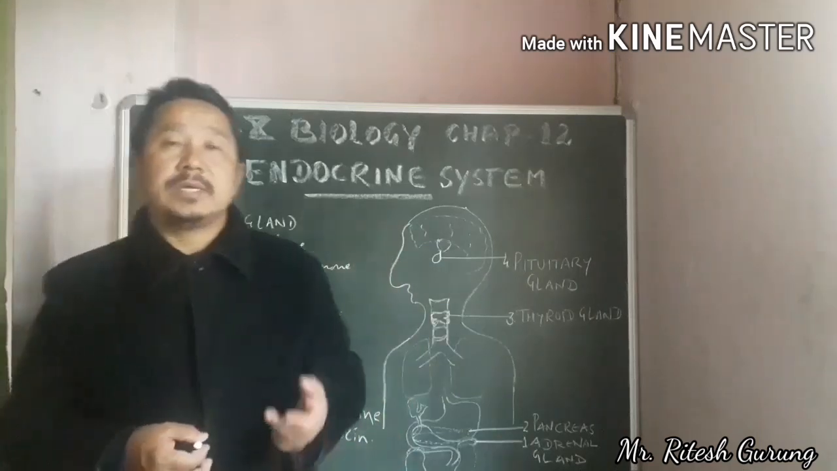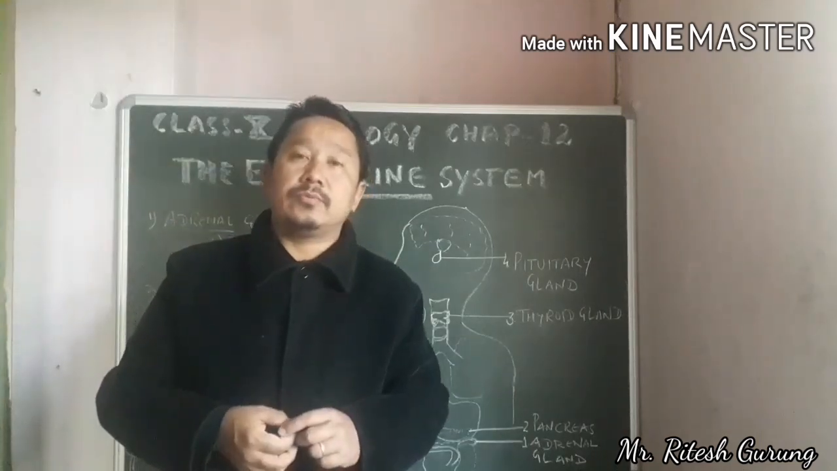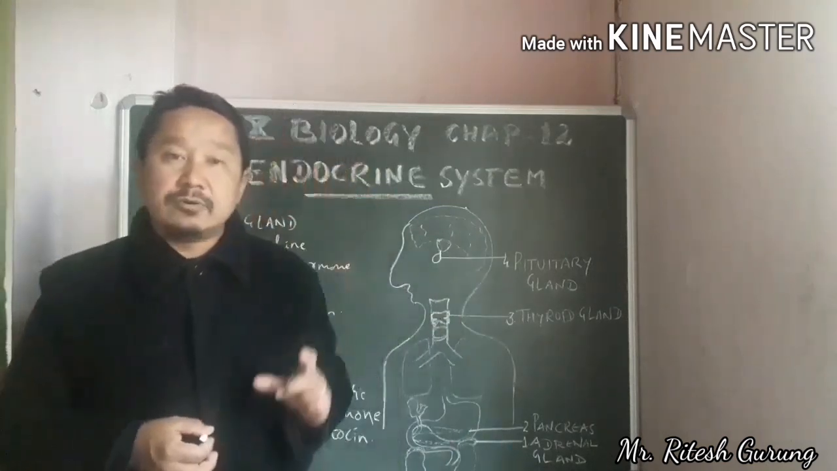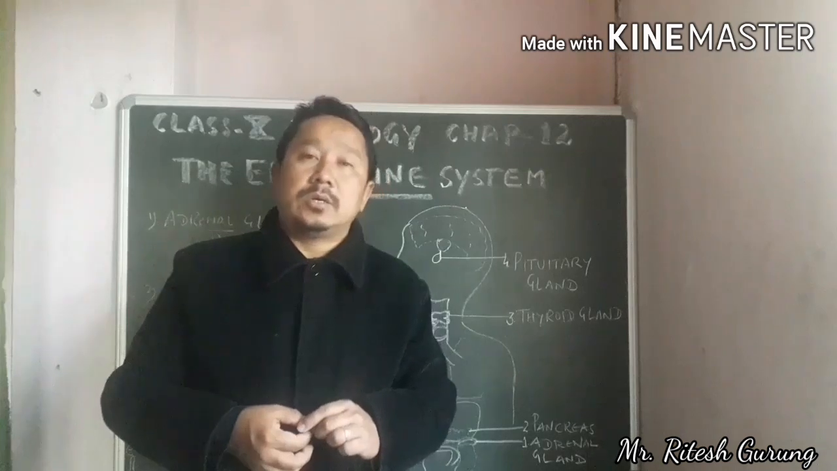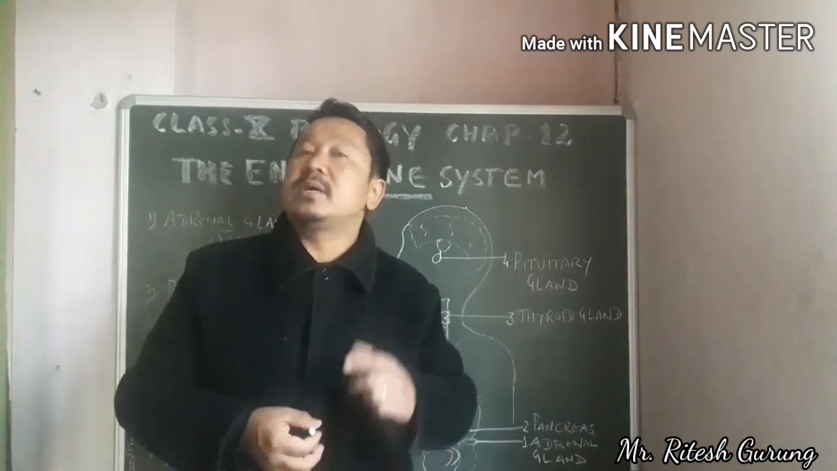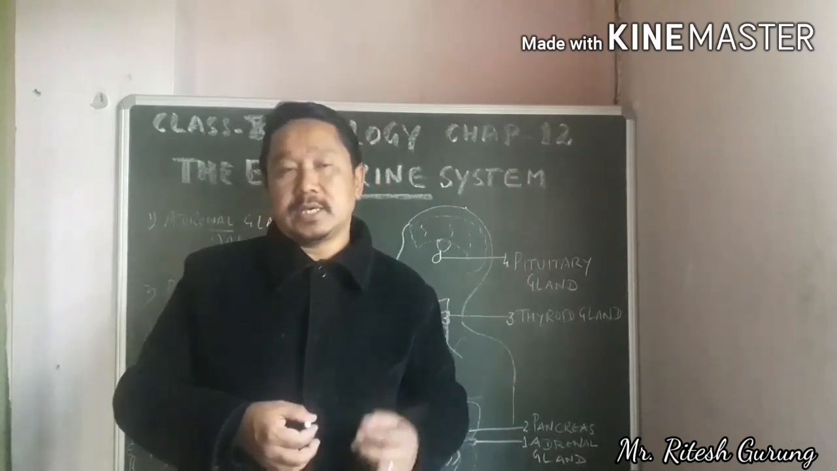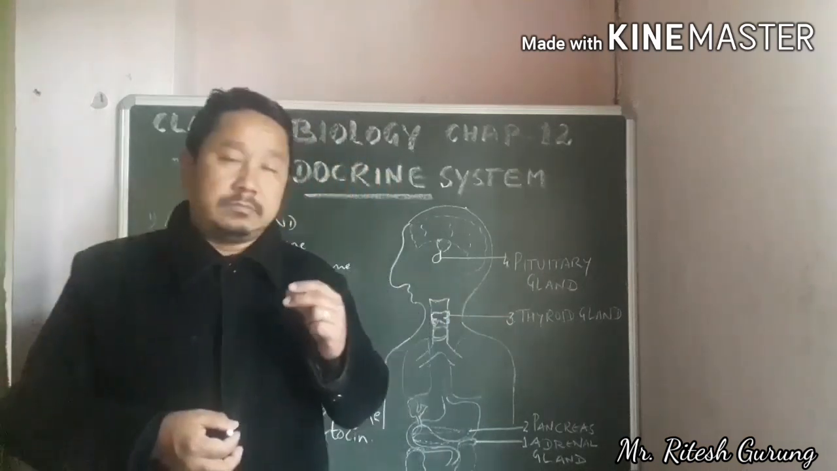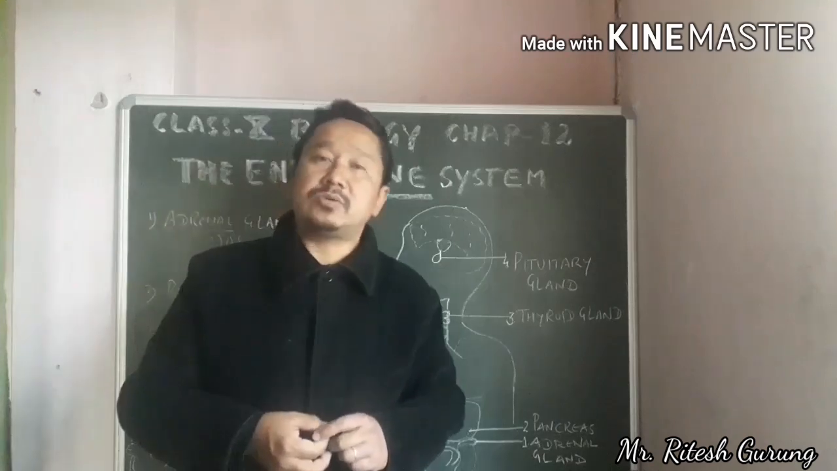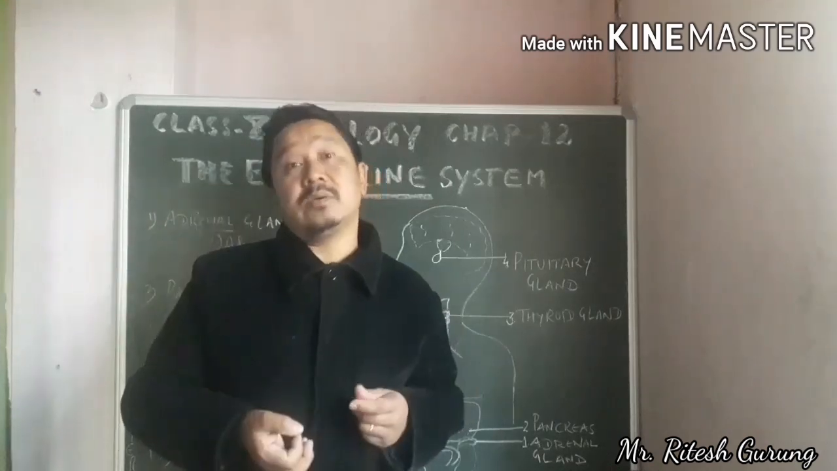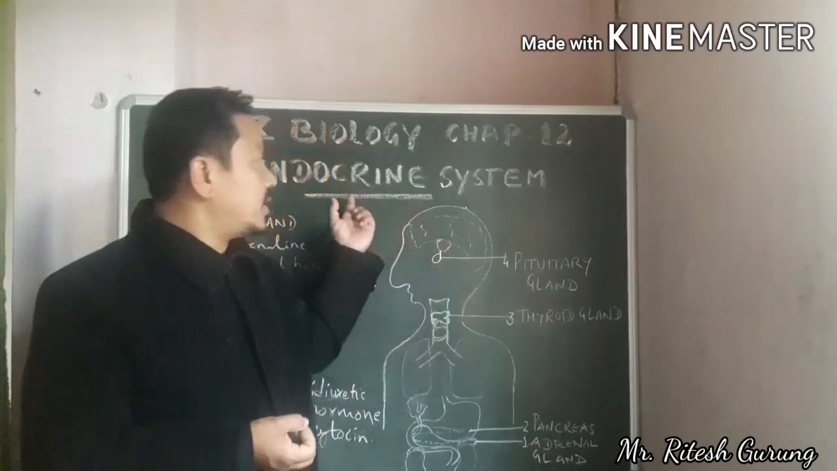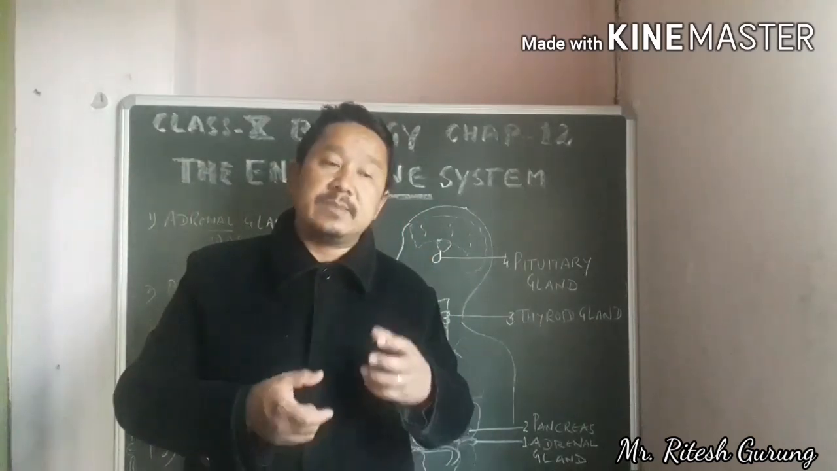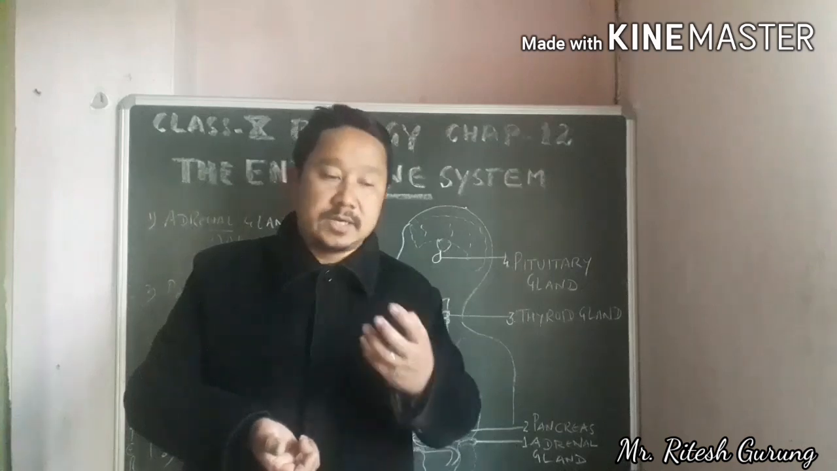It is a system which consists of several glands or glandular cells which produce chemical substances. Chemical substances in this context are hormones to bring about chemical coordination in the body. That is your endocrine system. So here your chemical substances in this context are hormones.